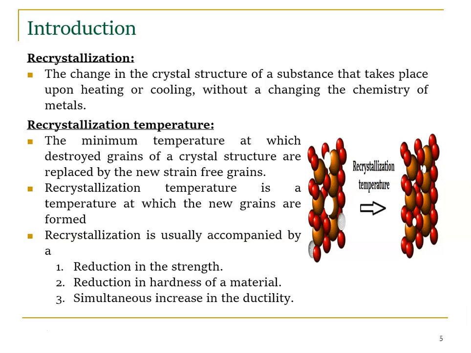So we have already existing structures. At the minimum temperature the existing crystal structure will convert into new grains. That temperature is nothing but recrystallization temperature. So recrystallization temperature is the temperature at which the new grains are formed. Recrystallization is usually accompanied by a reduction in strength. So generally a reduction in strength will happen, a reduction in hardness of the material, and simultaneously an increase in ductility.